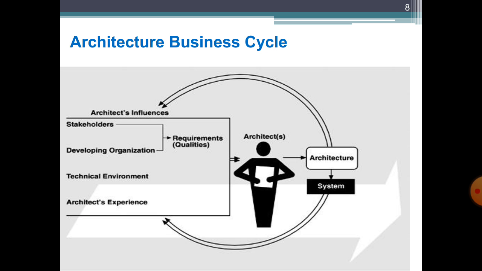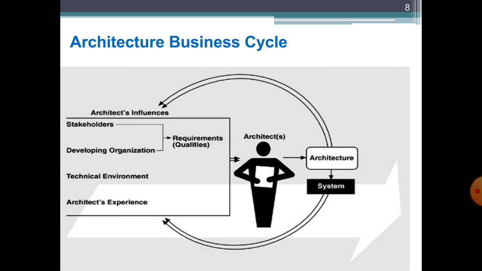So here, students, is a diagram of the architecture business cycle. So let's get more details about this business cycle. First you need to understand the architecture business cycle. Basically the architecture business cycle is a description of a system which is used to represent the relationship among structures and components of the system to the environment in which the system is developed and implemented.